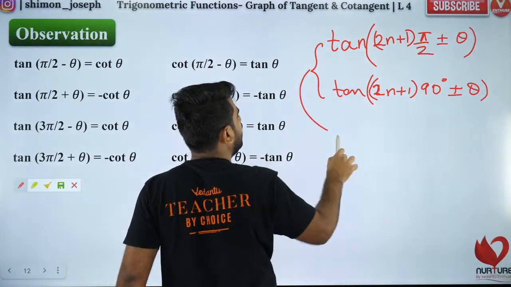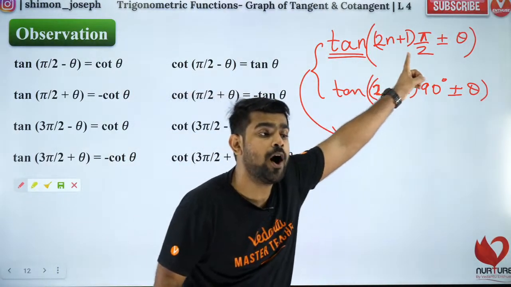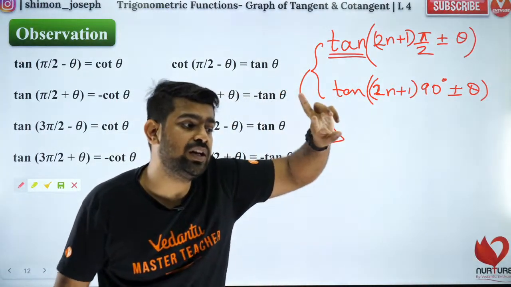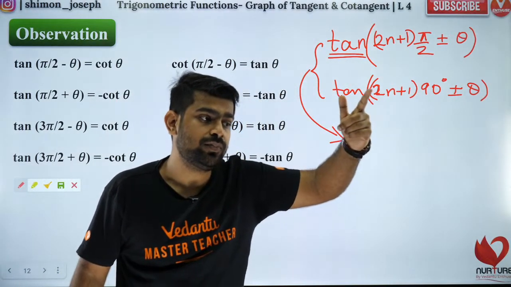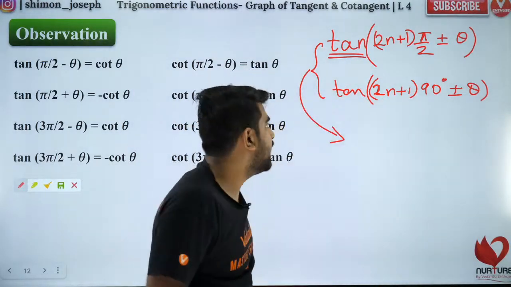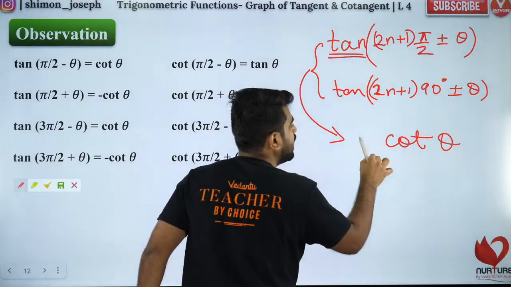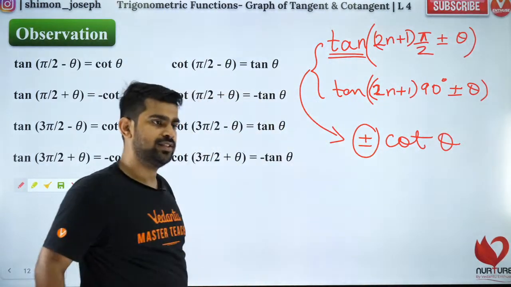So both of these will be what? It will be equal to, tan will now change. Whenever you have odd multiple of pi by 2, it will change to what? Tan will change to cot. Okay, tan will change to cot. So it will become cot of theta with a plus or minus. Did you all like it?